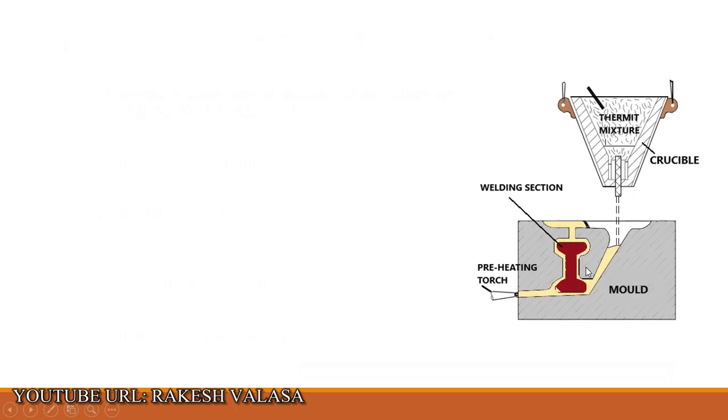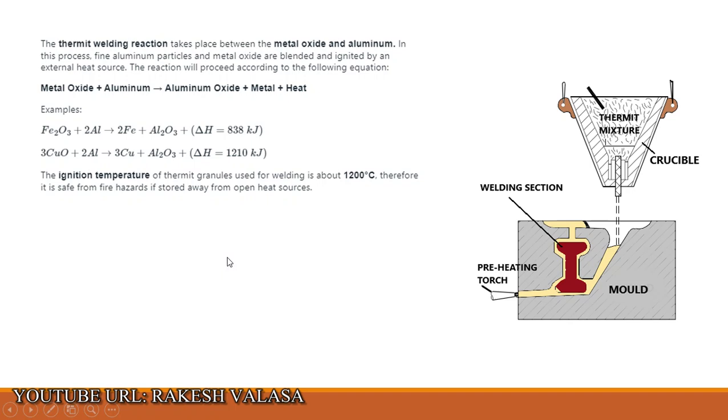Let us see the explanation. You can see here the thermite mixture, the thermite welding schematic diagram. Thermite welding reaction takes place between the metal oxide and aluminum. In this process, fine aluminum particles and metal oxide are blended and ignited by an external heat source. The reaction proceeds according to the following equation: metal oxide, meaning iron oxide, plus aluminum gives aluminum oxide plus metal, meaning iron, plus heat.